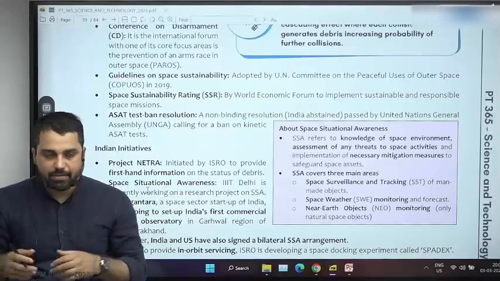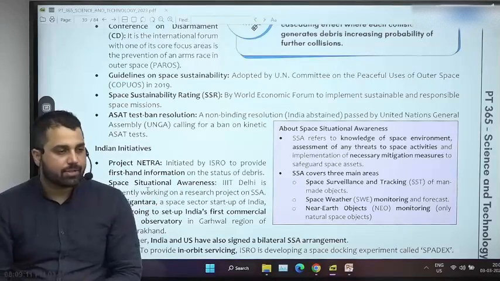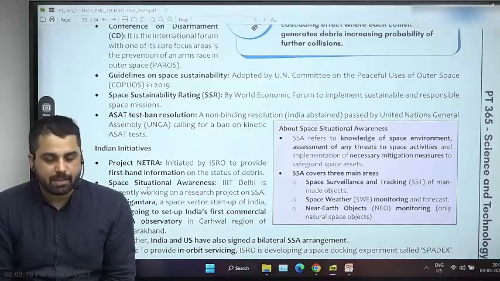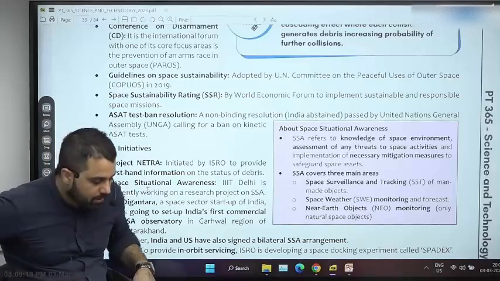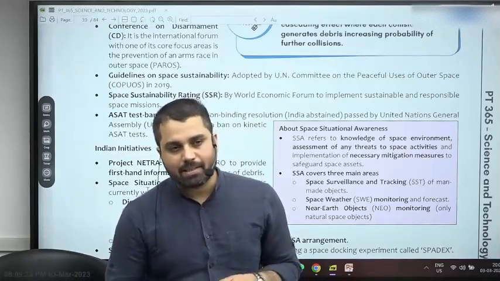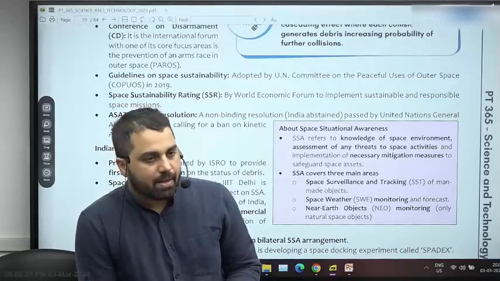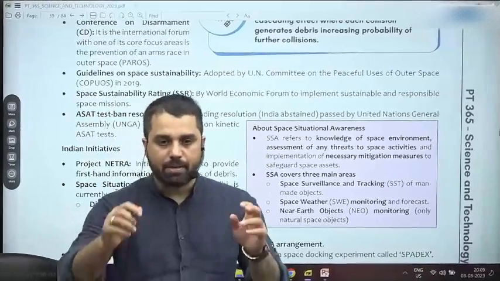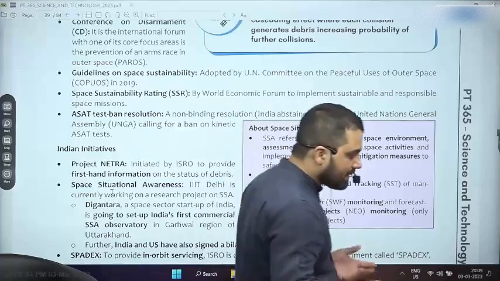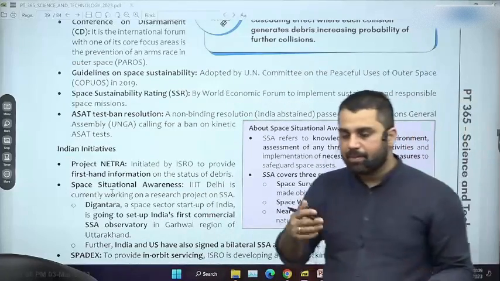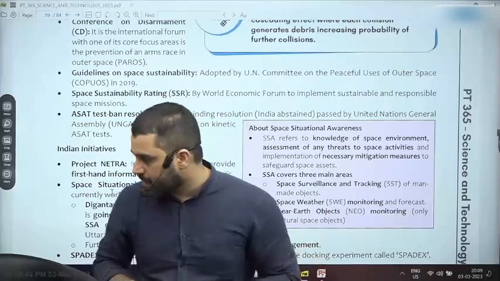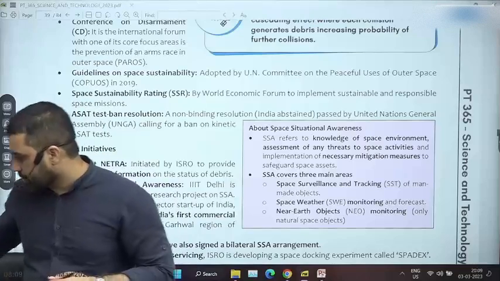If their idea is very suitable, then fund them and they will destroy debris on your behalf. So something like this is happening as of now as we speak. There is a global body called IADC, the Inter-Agency Space Debris Coordination Committee. That agency is an involvement of many space agencies of the world, including ISRO. ISRO is a member, and whatever data they are collecting about space debris, they share that data with each other, so that all space agencies can also be aware about the presence of dangerous pieces of debris.